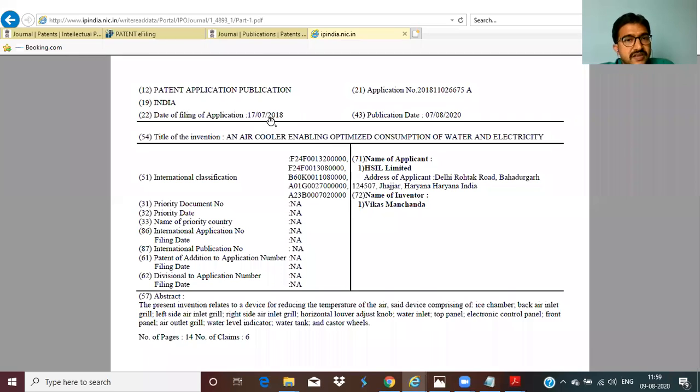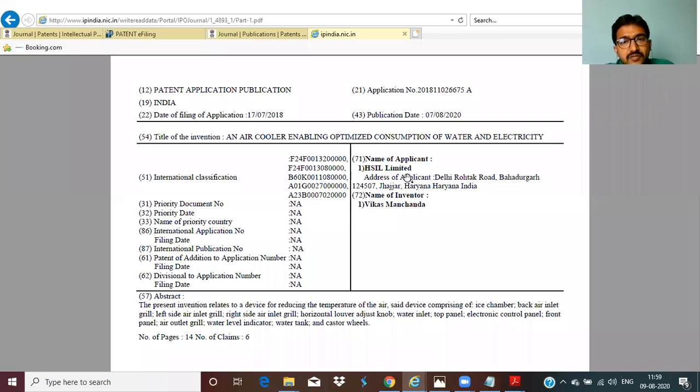See, July 7, they publish it because of early publication. Within 3 weeks, they publish 7th August 2020. Title of the invention, so on so. International classification, they have given the international classification. Any priority document, any name of the priority country. Priorities, we can also define it, patent additional application number. Once you go through the application, you can get all the answers for this field.